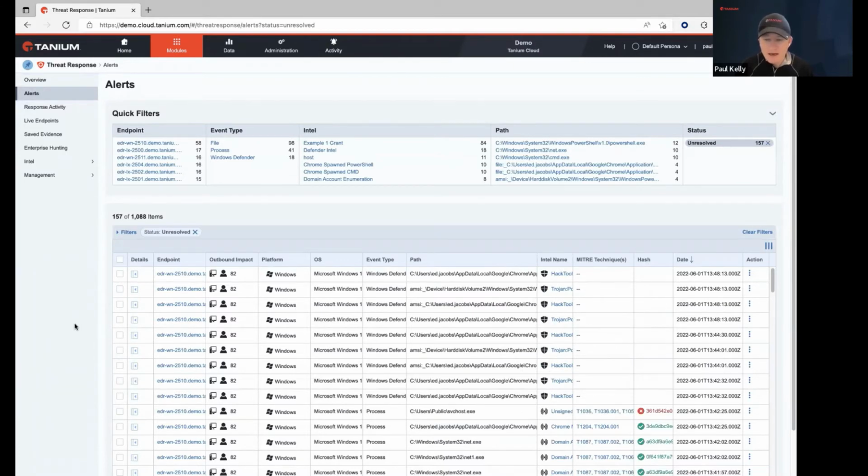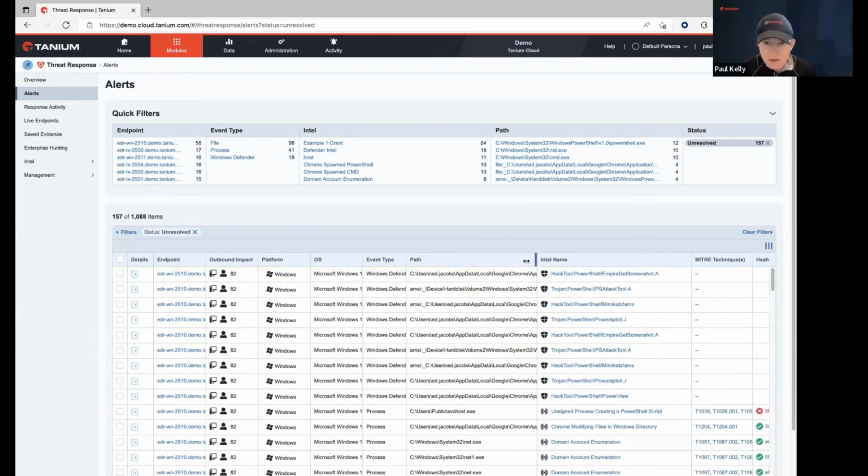So this is a view that I want to spend a little bit of time in today because I've found that as a SOC analyst, you spend a lot of time in here working with the alerts, especially the ones that are unresolved. And that is the default filter out of the box, right? So these are the things that we want to bring your attention to. We want you to go through here and really click into the details and understand these, and also look at things such as what Intel triggered this alert.